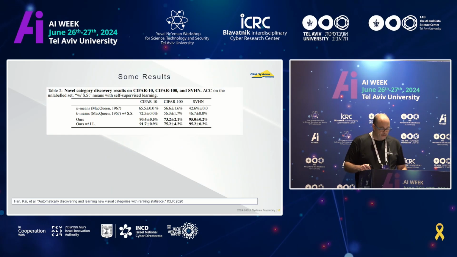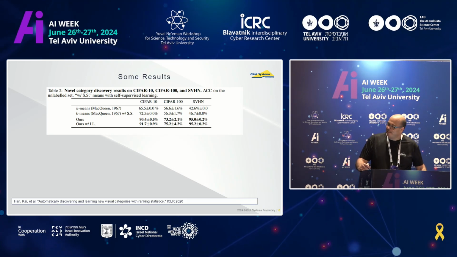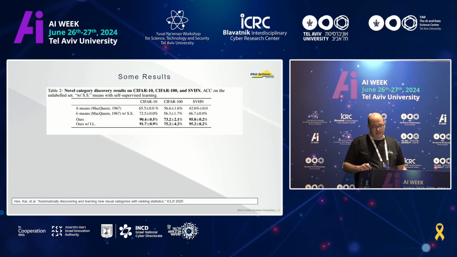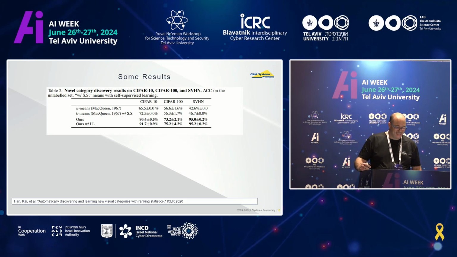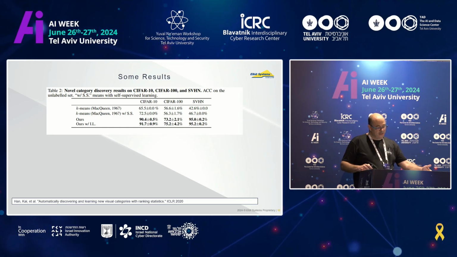These are the results from the paper, and you can see that the first row is just using k-means on the representations that are learned on the supervised data. The second row is using also the unlabeled data with self-supervision. Of course, this is much better, but in our domain, as Itai said earlier, we don't know how to do self-supervision for signals yet, good self-supervision. Maybe next year we will speak about it. But you see that it improves the results, and you can see what happens when you use the method that I've shown you in the previous slide.